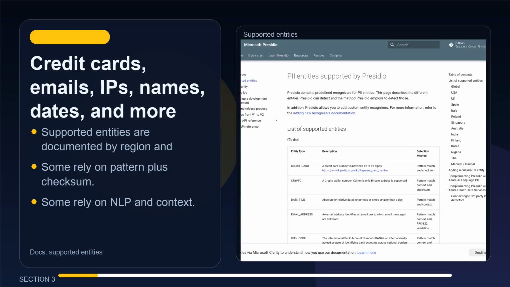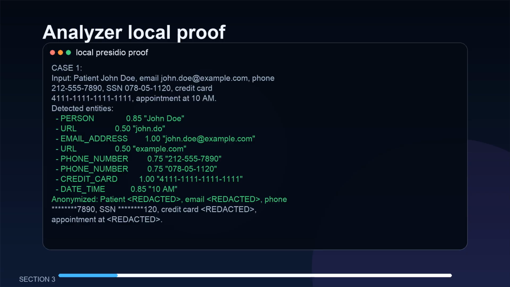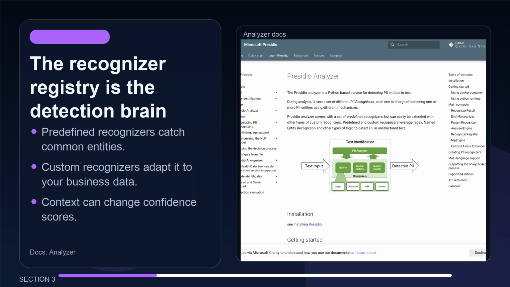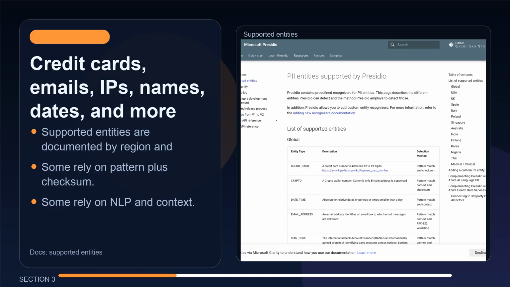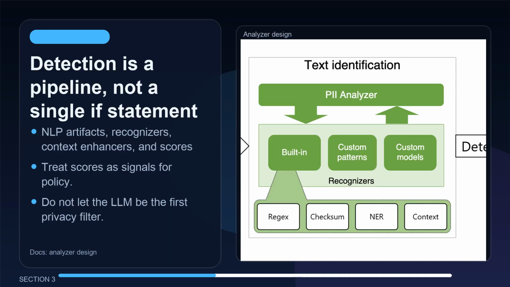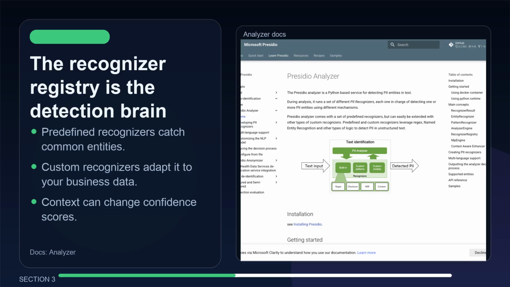Officially, it runs a set of PII recognizers, each responsible for one or more entity types. Some are pattern-based, like credit cards, IP addresses, IBANs, phone numbers, or email addresses. Some depend on NLP models, like names, locations, and dates. Some use context, so the surrounding words can raise or lower confidence.